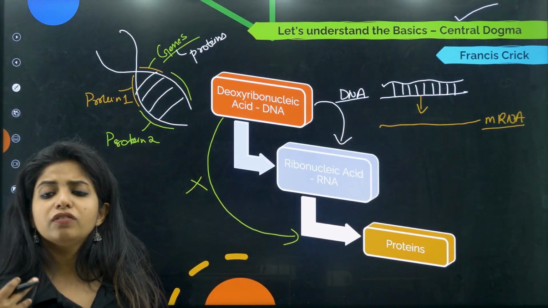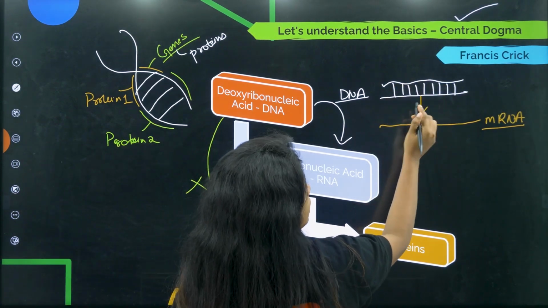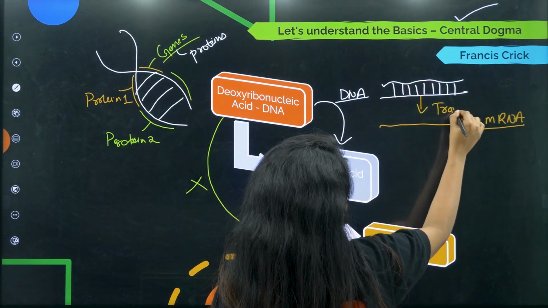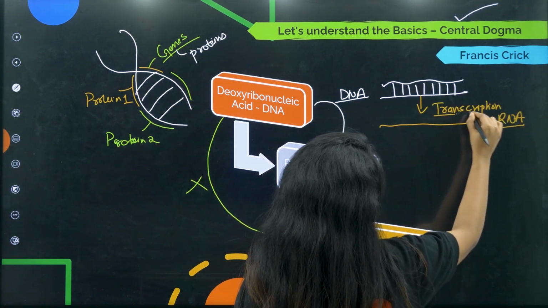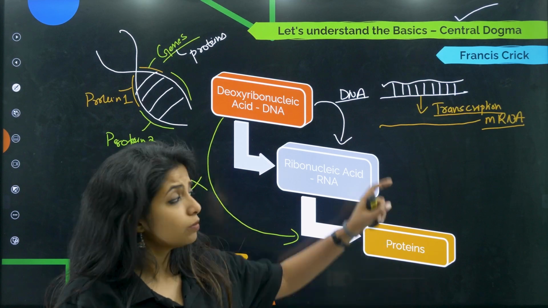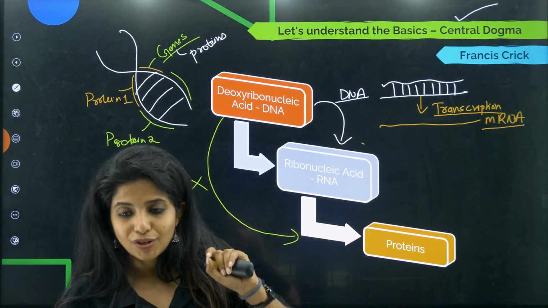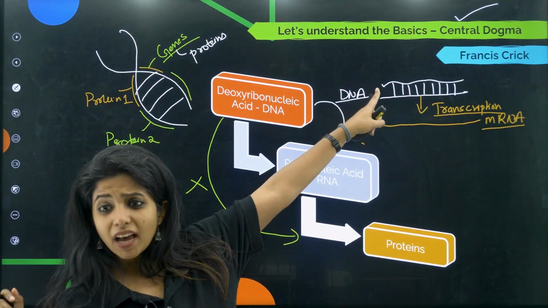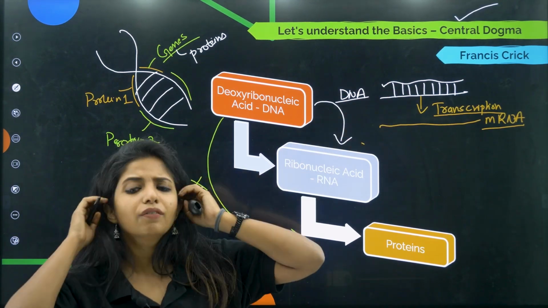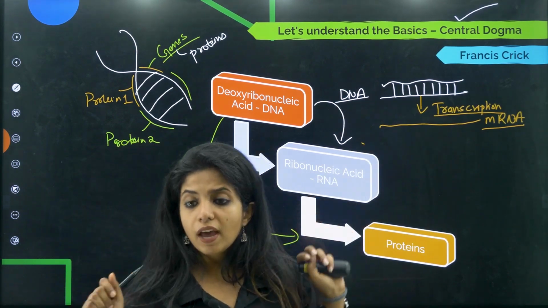So whatever information was there, it is being transcribed, and this process is known as transcription, where whatever information is stored here is being put down to a new strand, that is mRNA strand. So did anything happen to the DNA? No, DNA just gave the information that you have to do this, that's all. And that information is stored in the form of mRNA.